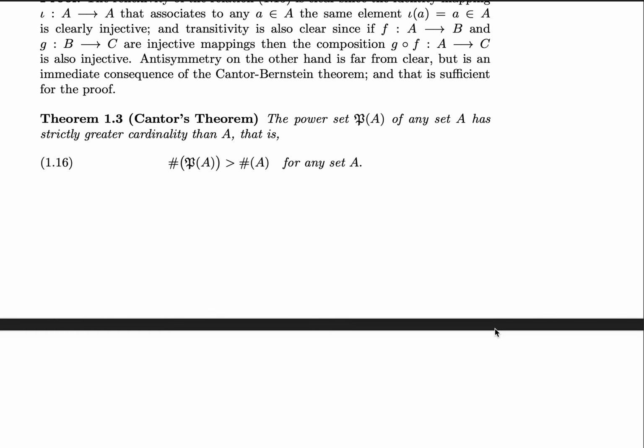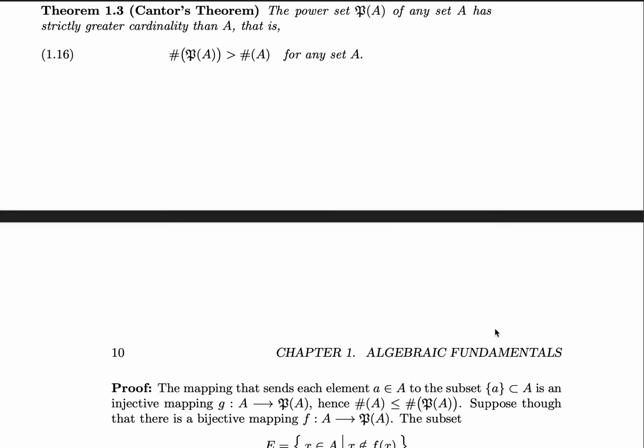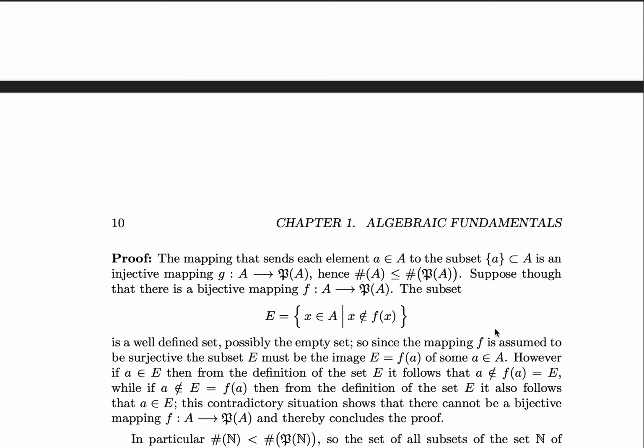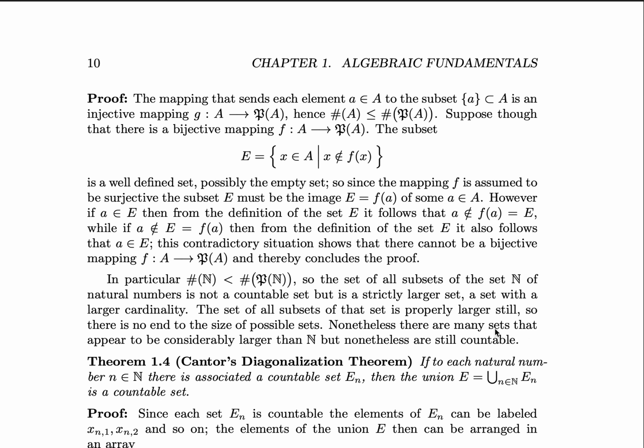Now we continue with Cantor's theorem, which says that the power set P of A of any set A has strictly greater cardinality than A. That is, the cardinality of the power set of A is greater than the cardinality of A for any set A. To prove this, we go through the following shorter proof than before.